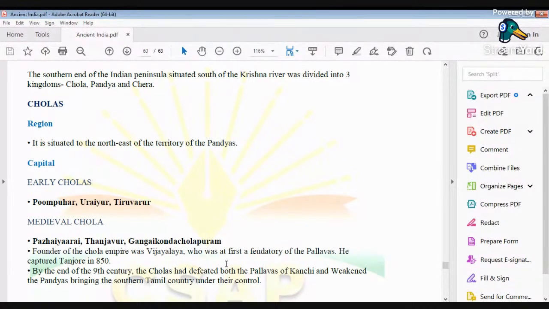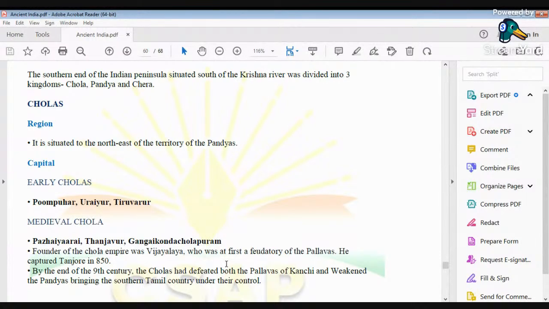So Madurai is a place which is religiously very important, and it has also been politically important since a long, long time. Historically it has been important because Madurai used to be the capital of the Pandyas.